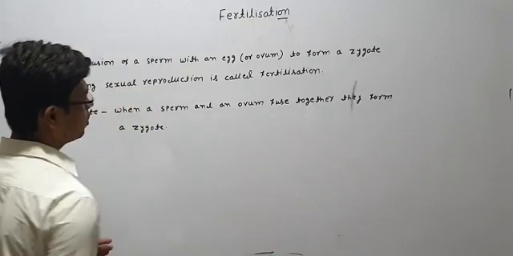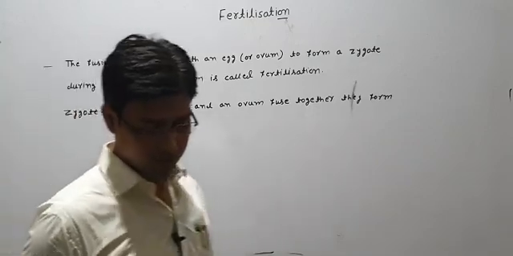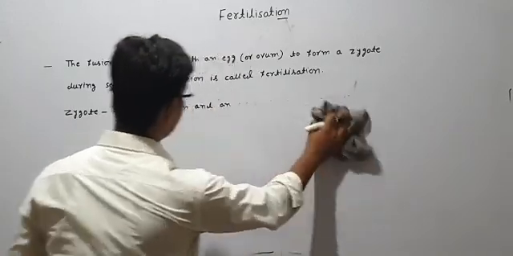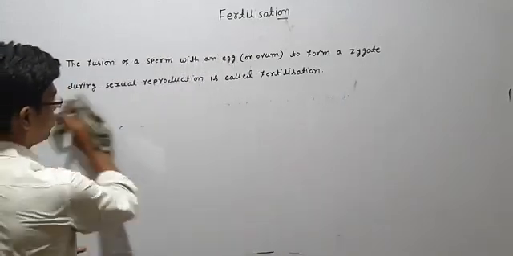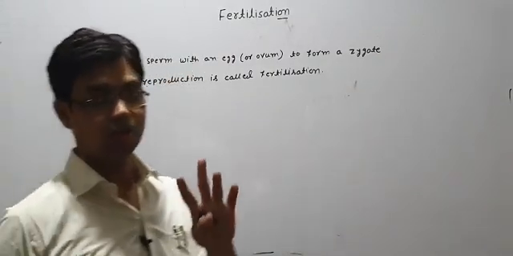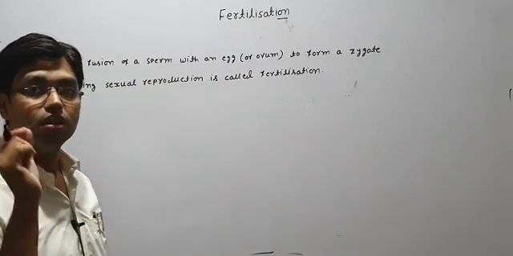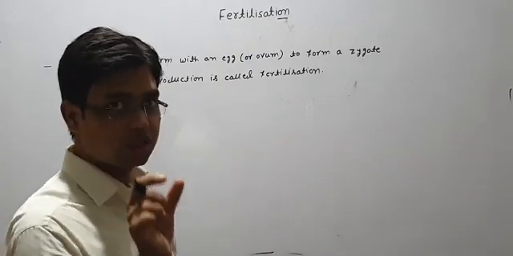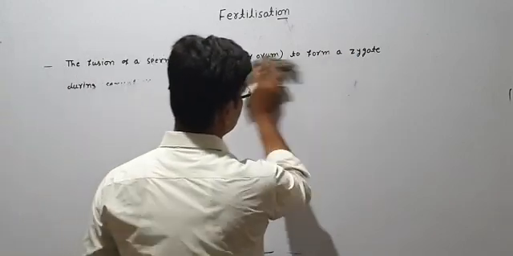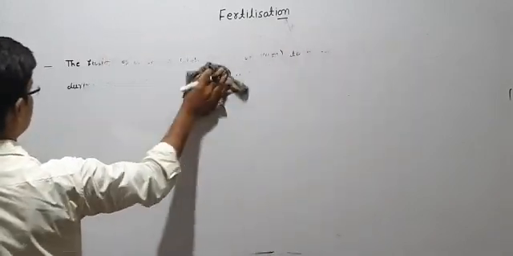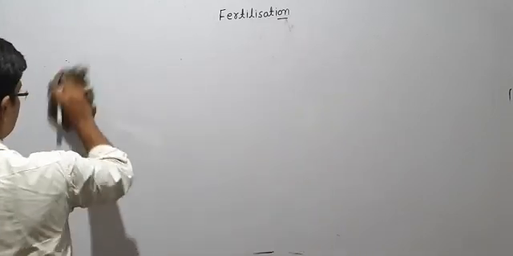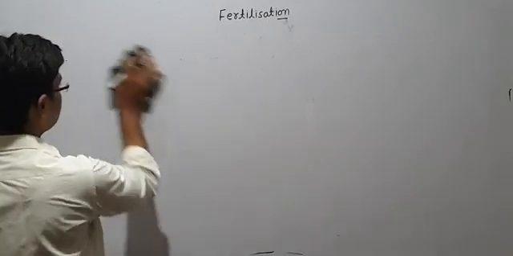I will tell you this through a diagram, then it will be easy for you to understand. Always remember what I have written. Fertilization is the process of fusion of sperm and egg, and when they fuse, they form a cell, that is a zygote. So through one diagram we see how it will happen: two things, fertilization and zygote. How will the zygote form?